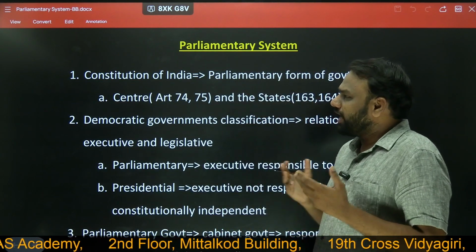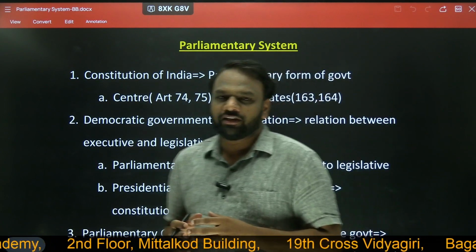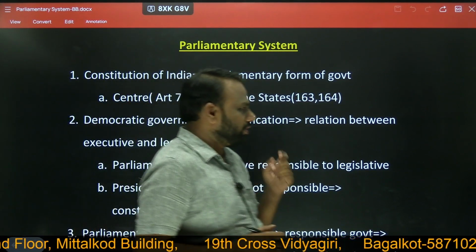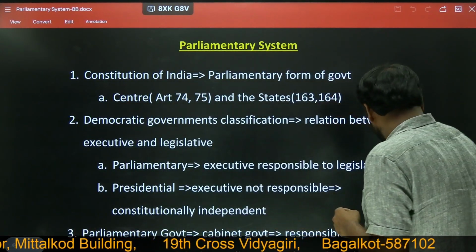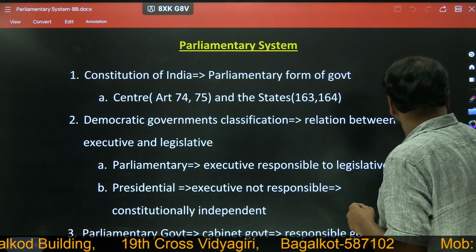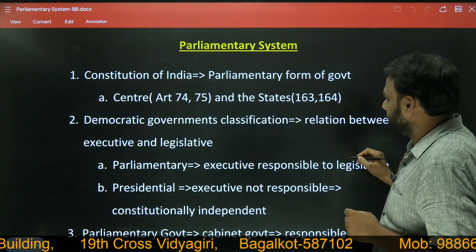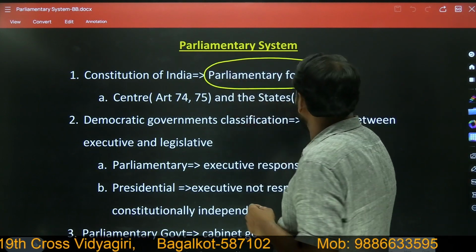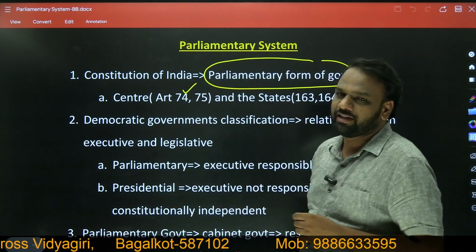Which articles of the constitution specify that our system should be a parliamentary type of system? Very important point to note. Article number 74 and 75 of the constitution specify that we have a parliamentary form of government at the central level.